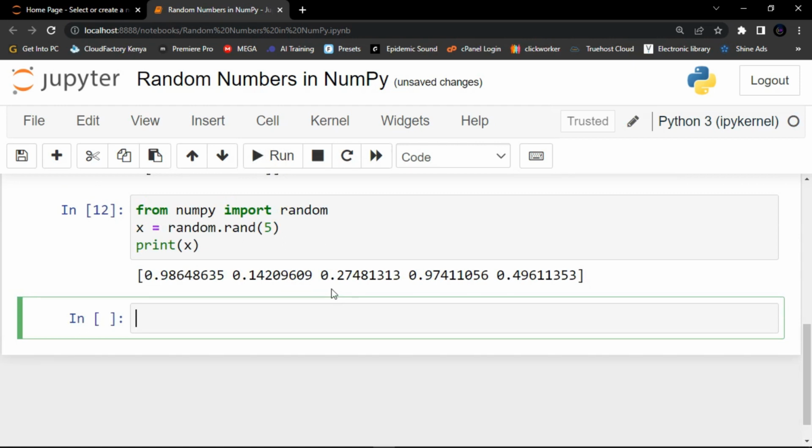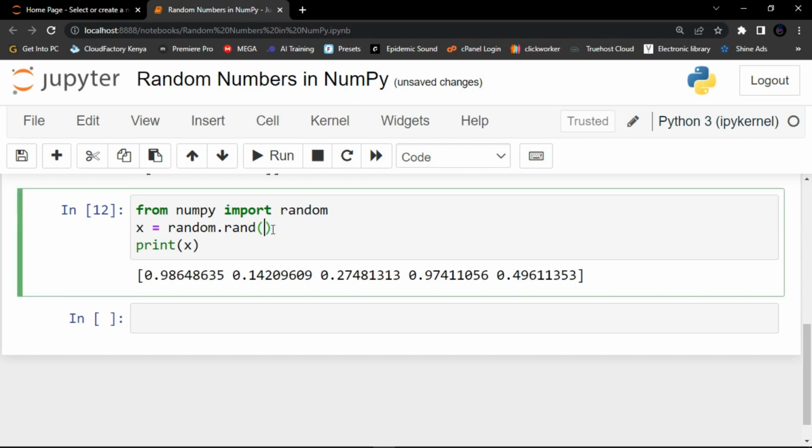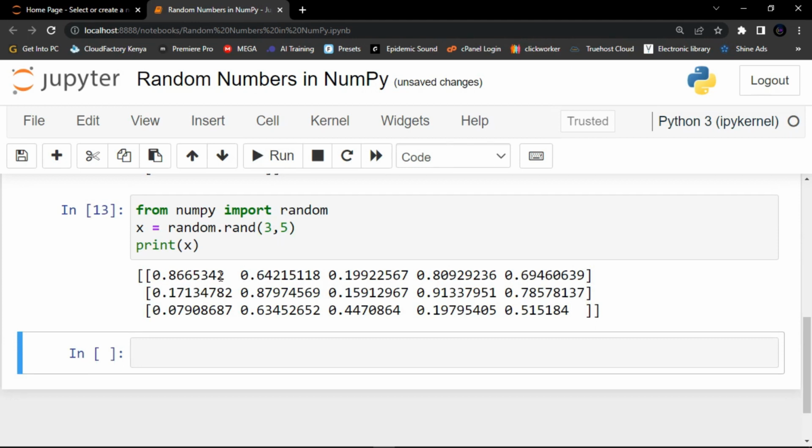Now to generate a two-dimensional array with 3 rows, each row containing 5 random numbers, perhaps I say 3 for 3 rows, and then I'm going to give it 5. These are random floats. Let me click on run, and you can see that it has generated a two-dimensional array with 3 rows of 5 floats.